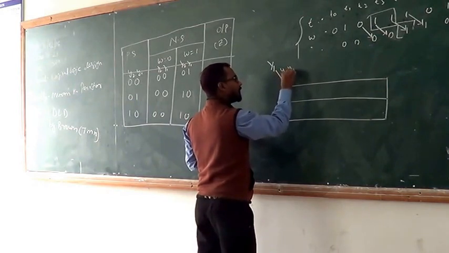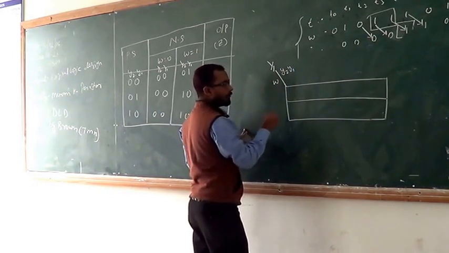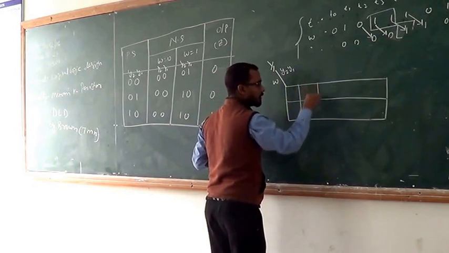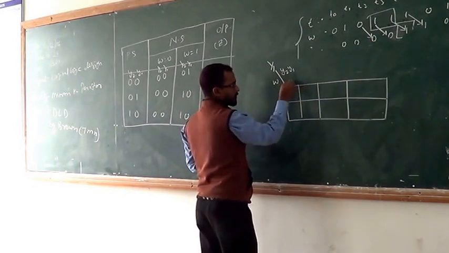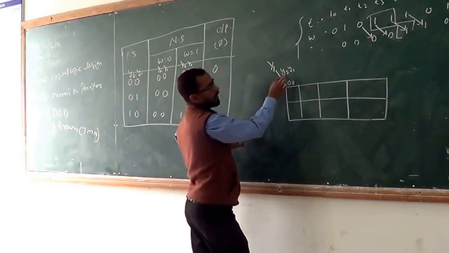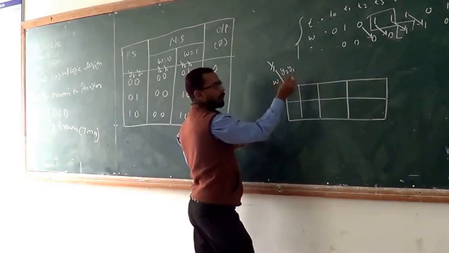This is the present state, this is the input w, and this is the K-map table. Here 0 0 means y2 and y1 both are low.